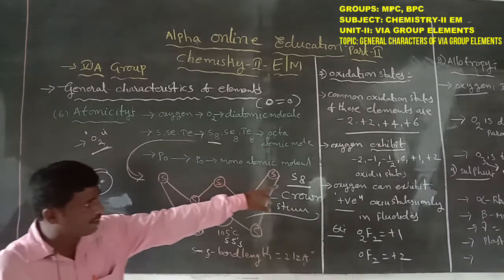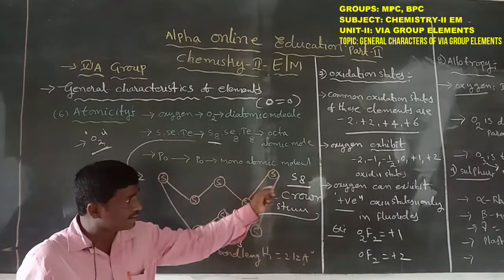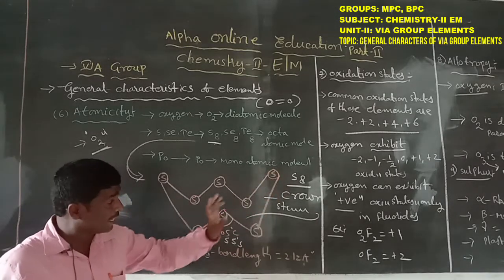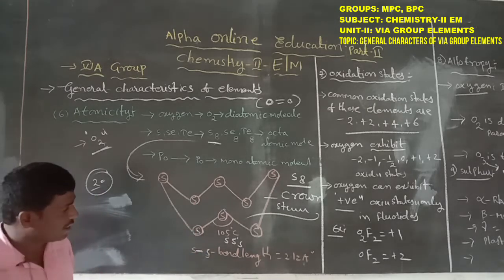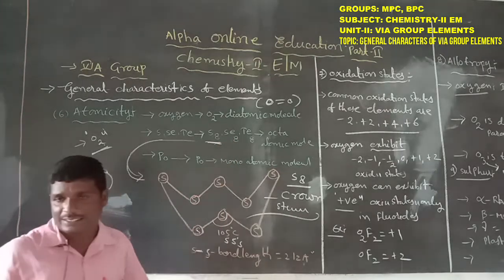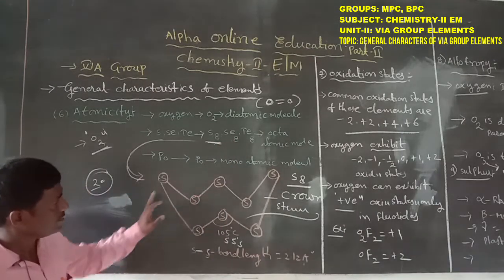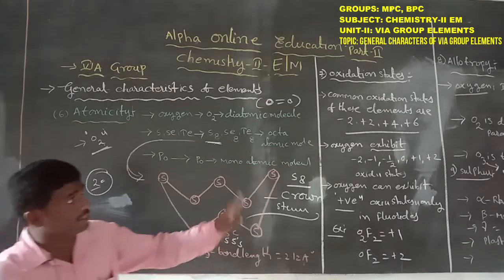The S8 molecule has 8 sulfur atoms in the crown structure. That is the S8, Se8 or Te8 structure. The remaining property is oxidation states.